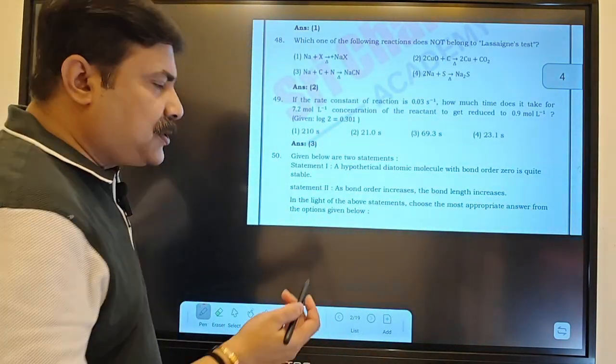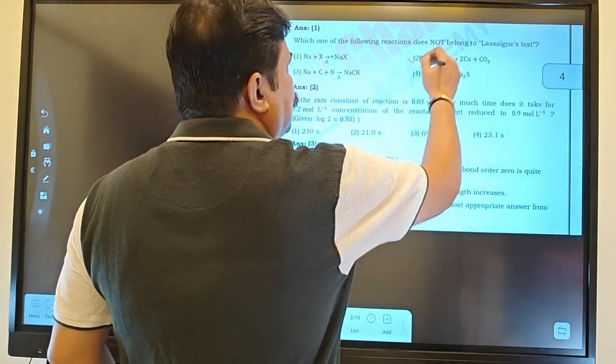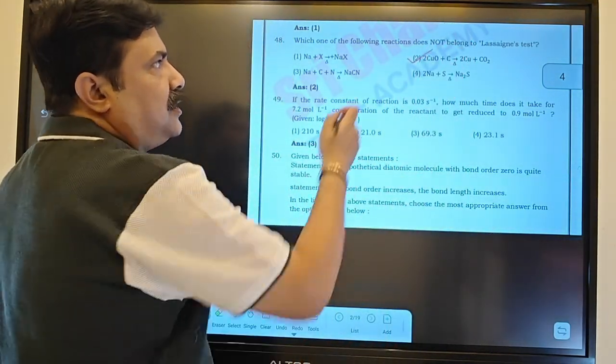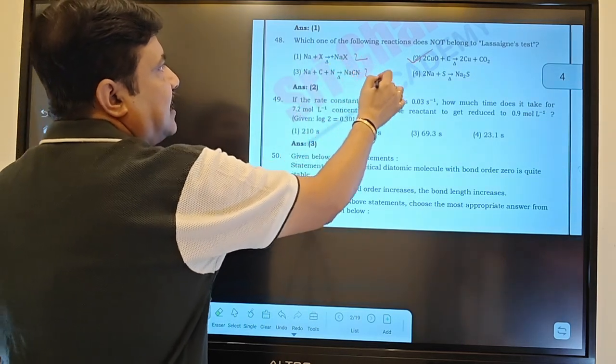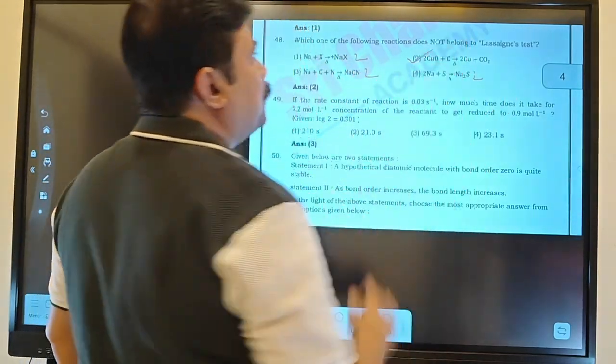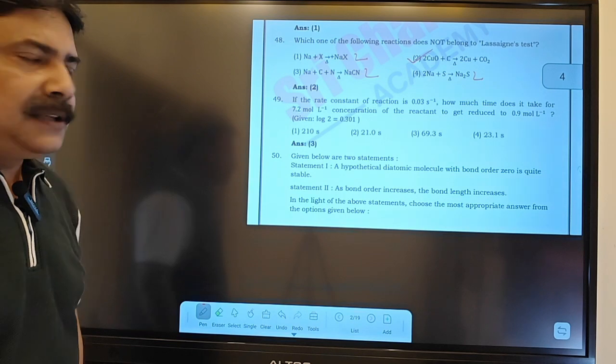Only the second option is not related to the Lassaigne test. This one is related to Lassaigne, but option 2 is not related to Lassaigne.